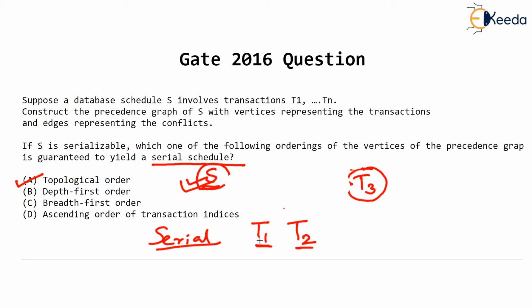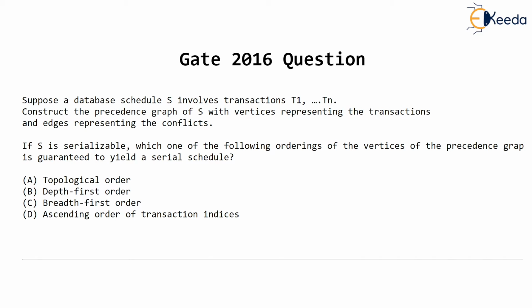Now only T3 is remaining, so obviously T3 will start and run till it finishes. So this is the serial schedule: first T1 should run entirely, then T2 and then T3. This is called topological ordering, and this will give us the serial schedule as the question is asking.